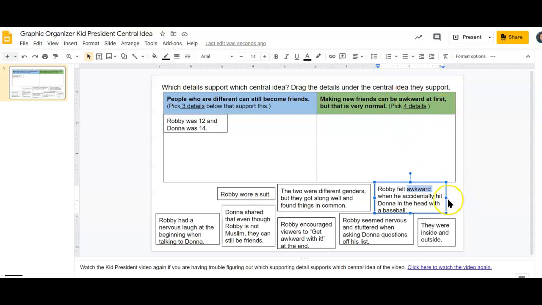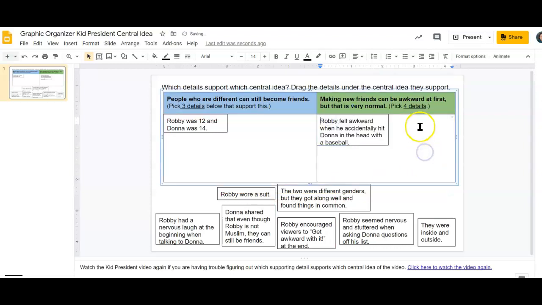Let's see. Robbie felt awkward when he accidentally hit Donna in the head with a baseball. This supports the central idea that making new friends can be awkward at first, but that is very normal. So drag this up here. Then you will need to find 3 more details from these boxes that support this central idea and drag them up here. That is your first assignment.